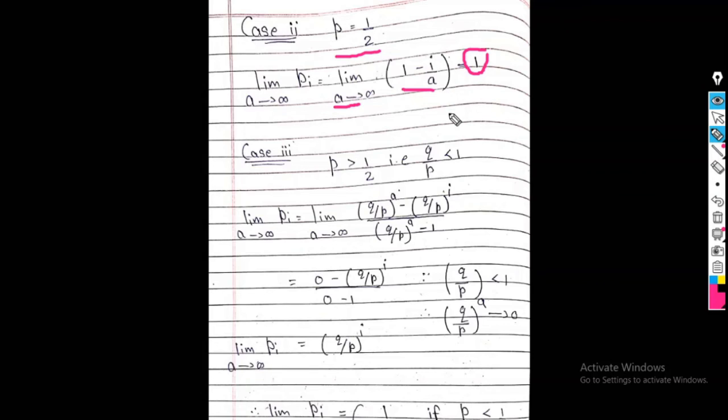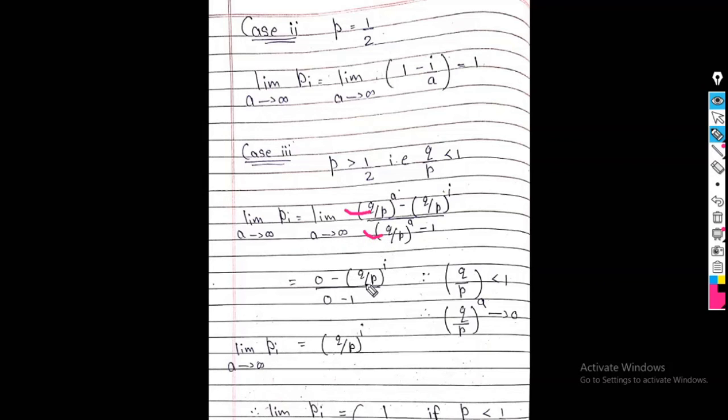Now I go for my third case. The third case is p greater than half. So simply q upon p is strictly less than 1. So I already get here the q upon p format. So in this case I put the value of a tends to infinity. So what do I get? I get first this value 0 and this value is also 0.